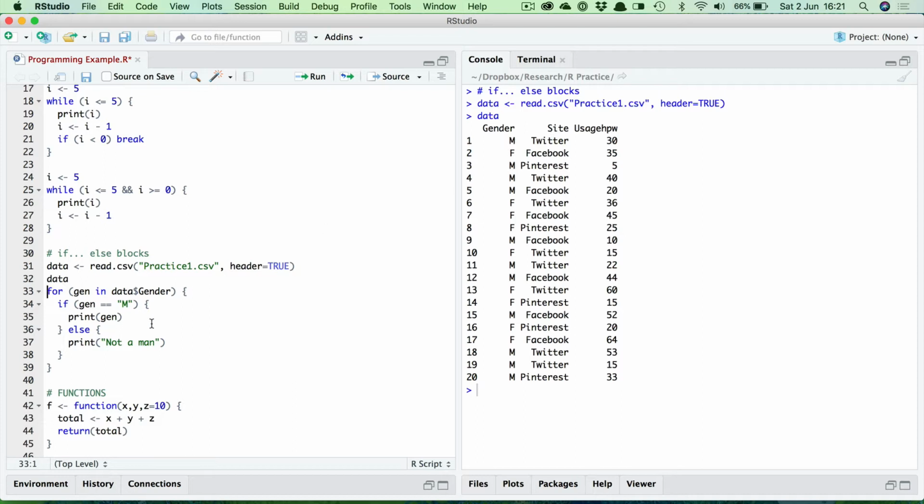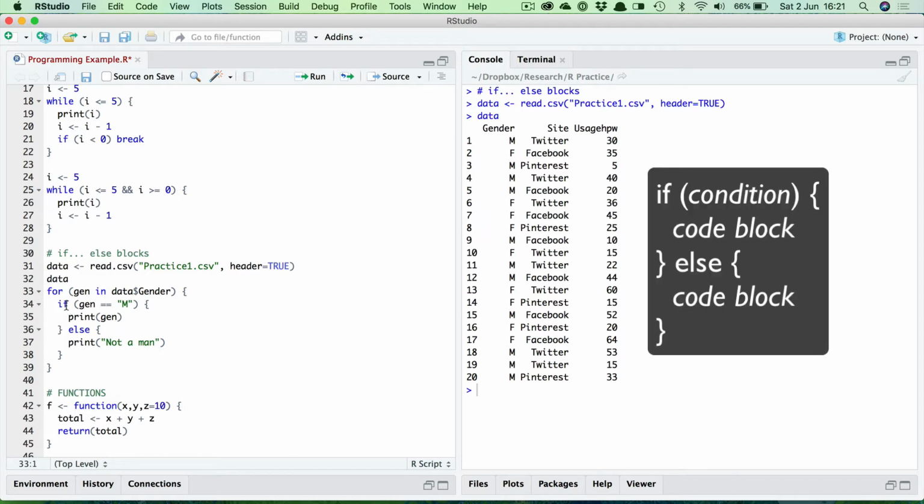Then I need to check the value of gen. So here's where I put the if block. So the syntax again is very straightforward. You put the word if, then in brackets the thing that you're wanting to check, the expression. So I'm checking here if gen is equal to M. And then in the first set of curly braces you put the code you want to run if this is true.